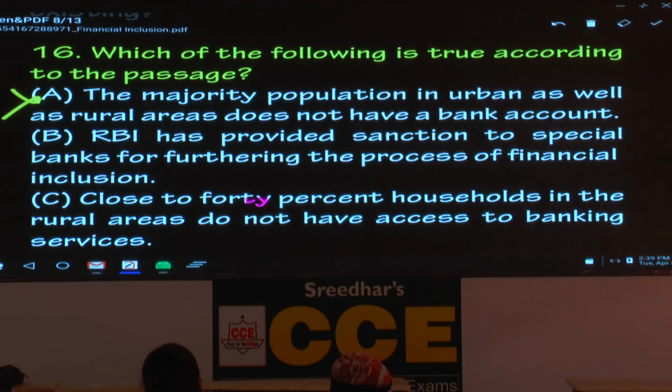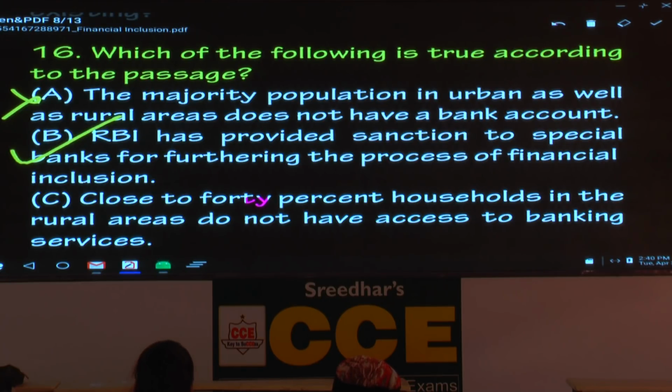B: RBI has provided sanction to special banks for furthering the process of financial inclusion. Now all of you go to the second paragraph. Have you gone to the second paragraph? And the second sentence: very recently, it circulated for public comment two sets of draft guidelines for issuing licenses to payment banks and small banks. Are these regular banks or specialist banks? Now, RBI has provided sanction to special banks for furthering the process of financial inclusion. Right or wrong? Mark it right.